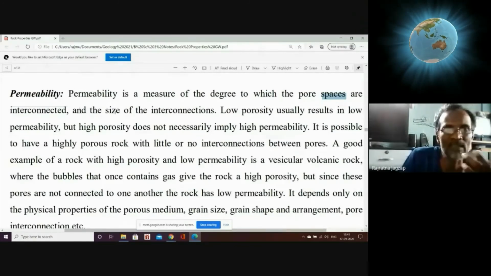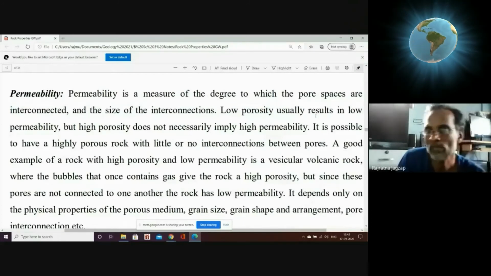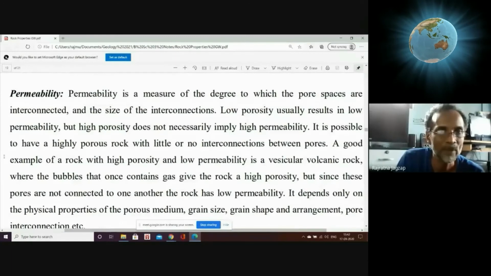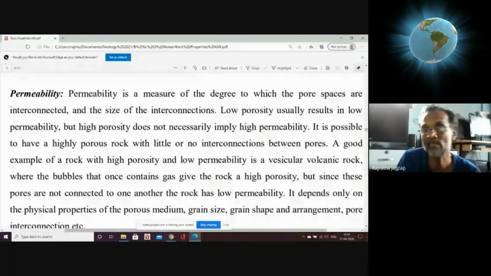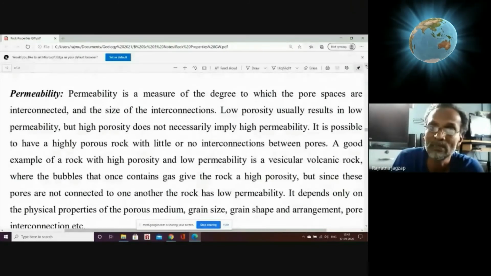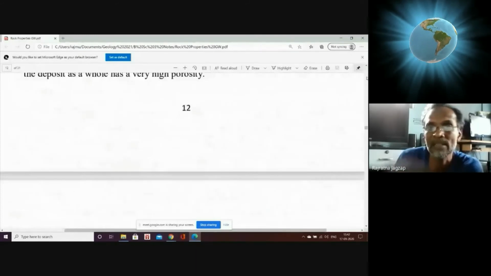And you can see this size of interconnection. Okay. Low porosity usually results in low permeability. But high porosity does not necessarily imply high permeability, because I just told that if the grain size decreases here, as we say here, as grain size decreases,